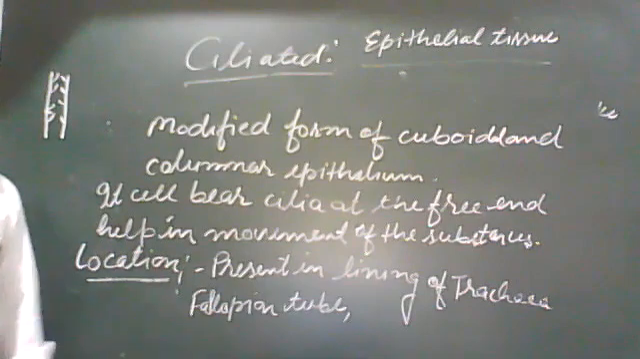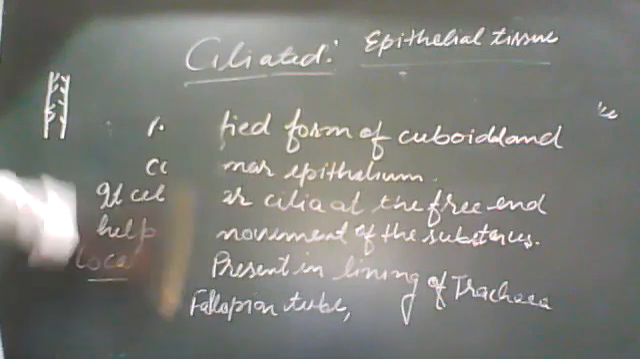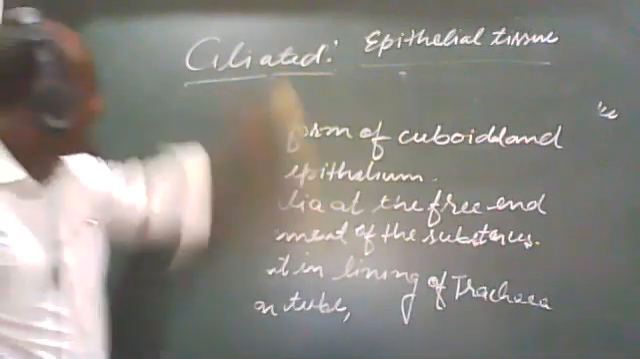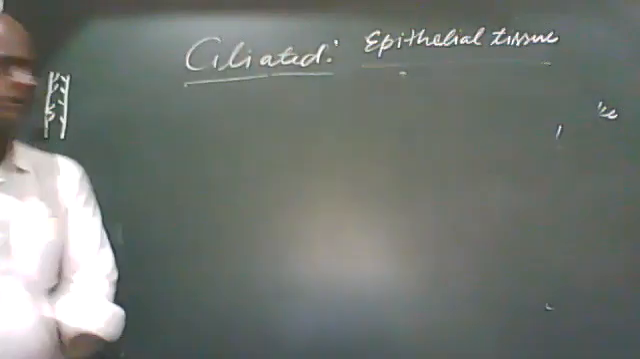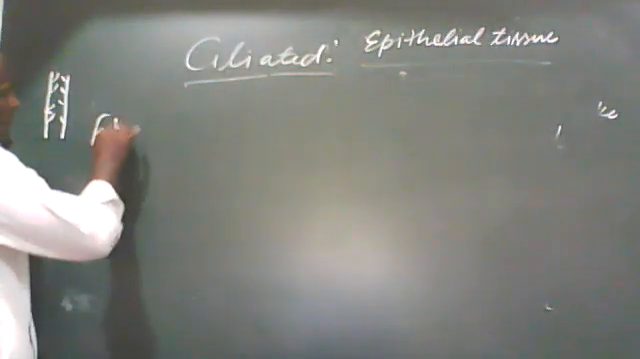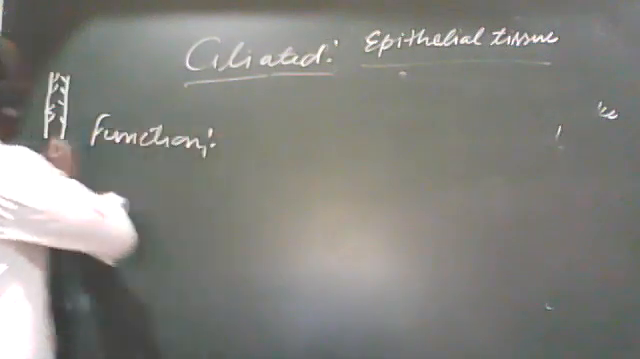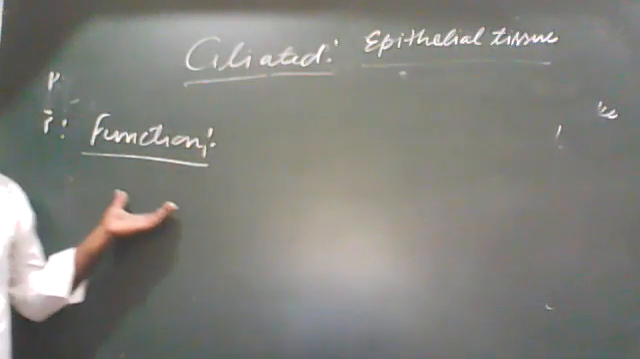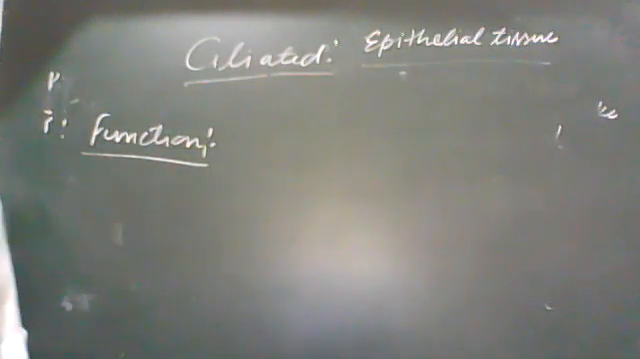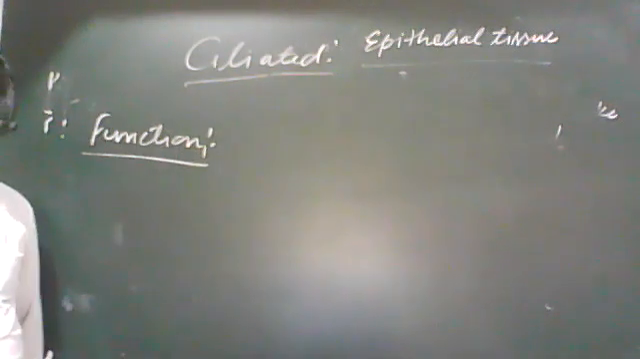Now, we have to discuss the function of ciliated epithelial tissue. If we discuss the function of ciliated epithelial tissue, then it causes the movement of liquid or suspended solid particles like